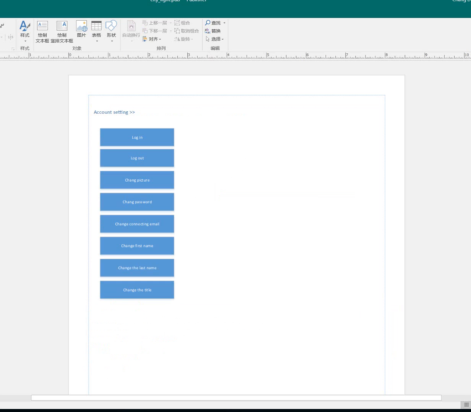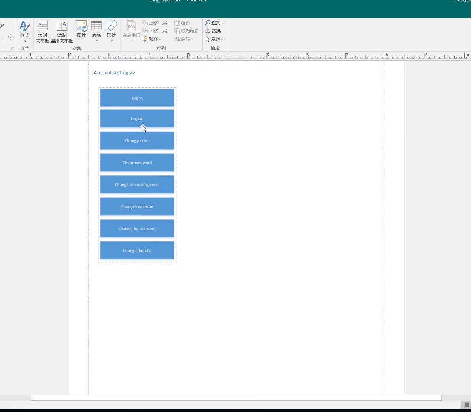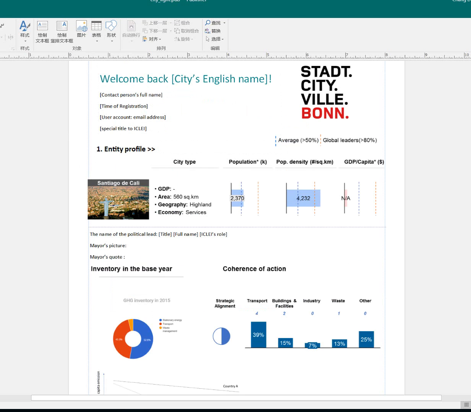And then within the account setting page, I don't know where to place them, but I do hope you consider all those functions while you design, because you have to put a button somewhere for account setting, and that allows the city to log in, log out, change picture, change password, change account email, change first name, change last name, change the title, pretty much all the account information that is displayed here.